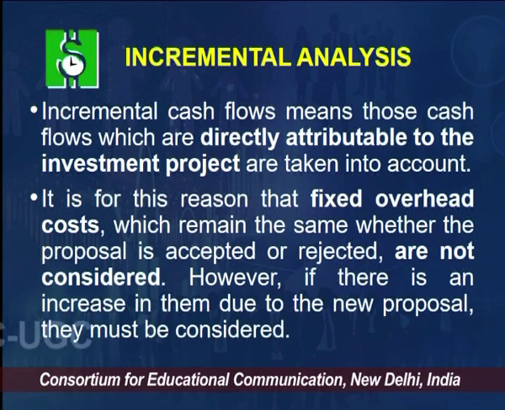So, let me just explain this. We apply incremental analysis. Let us say I am producing product X, and the number of units is 200. The machine has a capacity of 300, right.